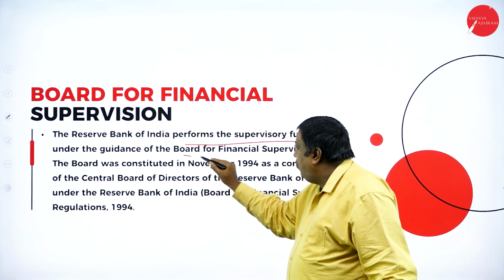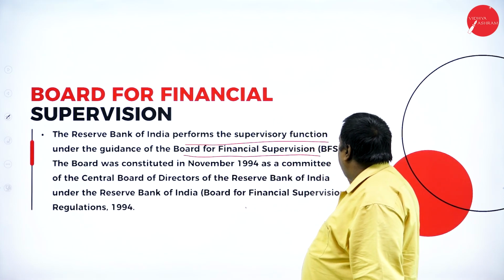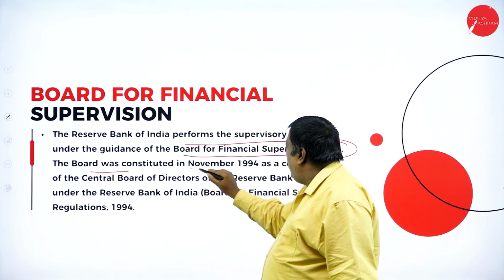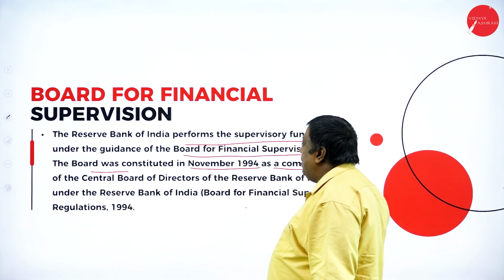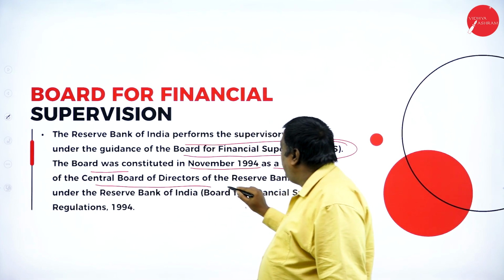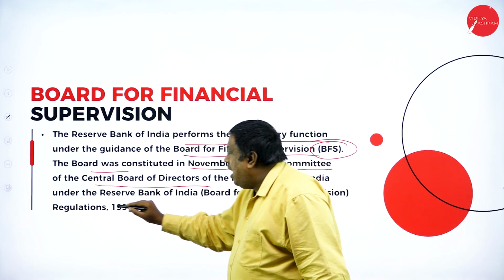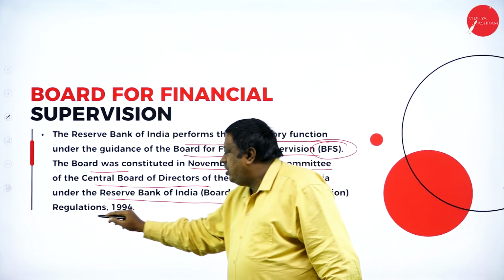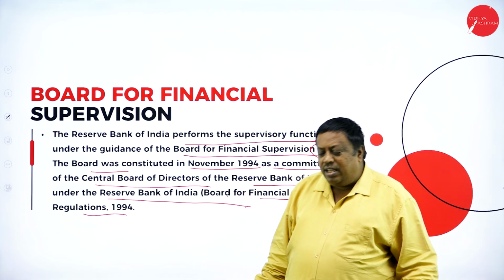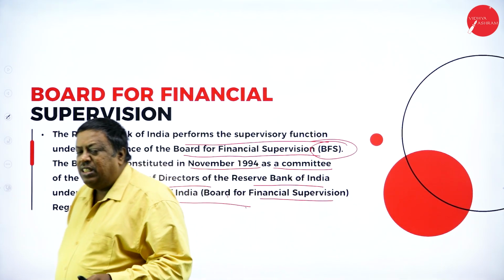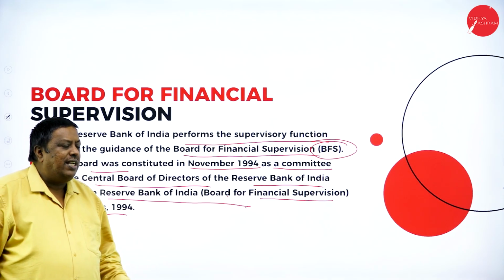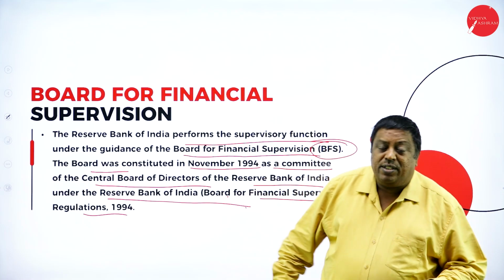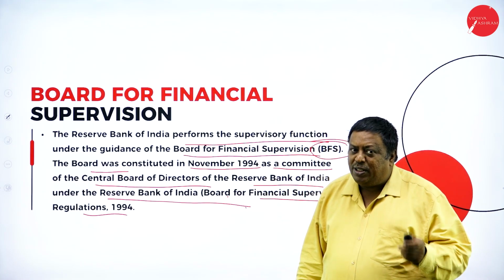The board was constituted in November 1994 as a committee of the Central Board of Directors of RBI. Under it, the RBI Board for Financial Supervision Regulations 1994 was framed. The board's main concept is to control and supervise the entire monetary aspects and financial benefits, whatever they are getting here.